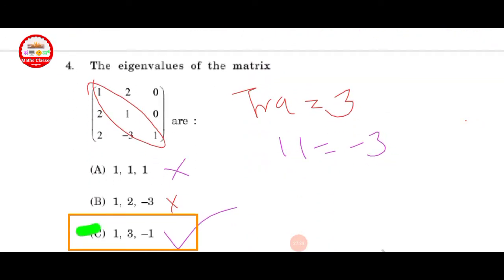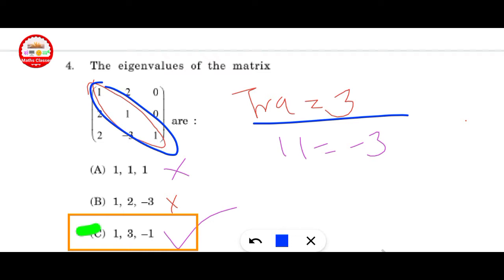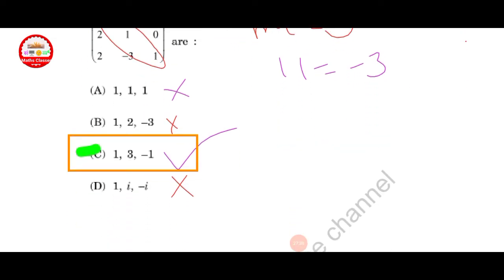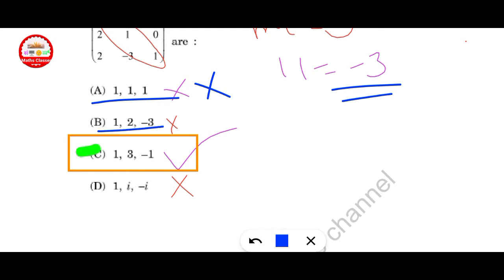Next question. The eigenvalues of the matrix with all entries 1, 1, 1. First of all, check the trace. Trace is given as 3 and determinant is given as -3. Now check options A, B, D. Option A is correct, but the determinant there is equal to 1, and here it is -3, so it is discarded. This is also discarded, it is given imaginary. This is also discarded. Option A is discarded.